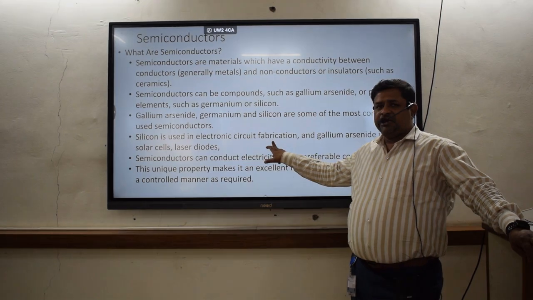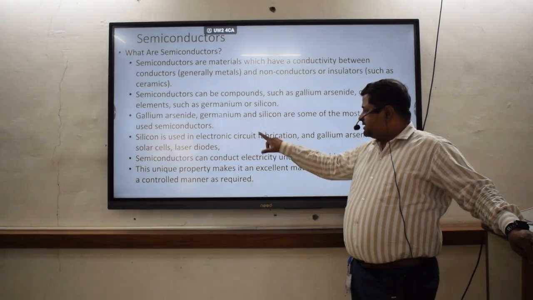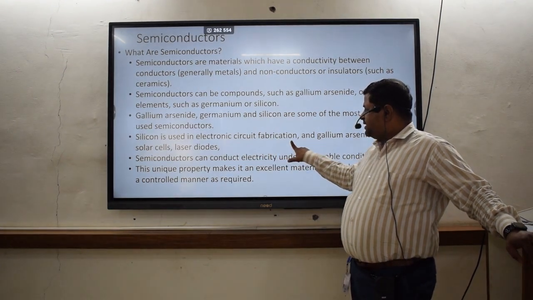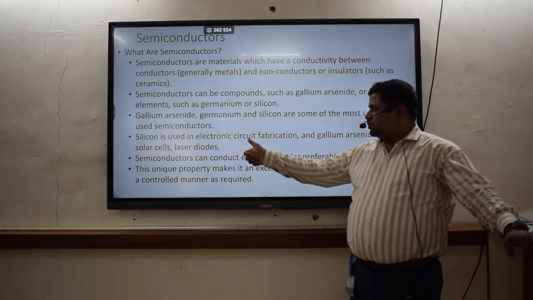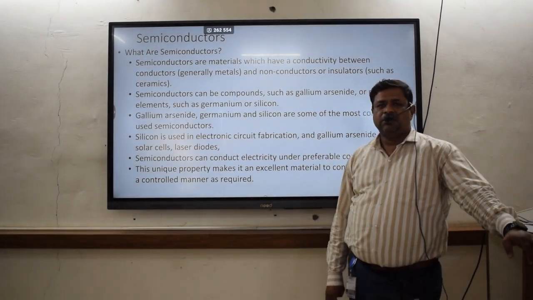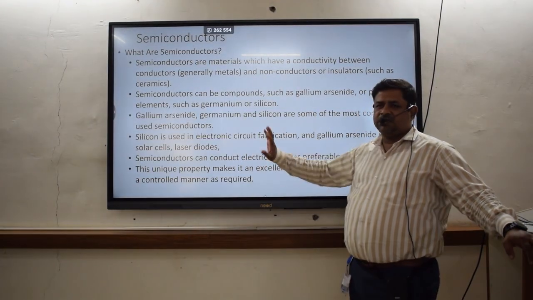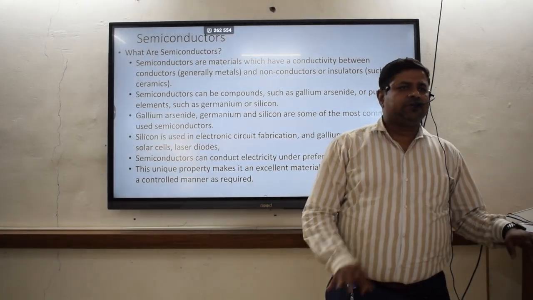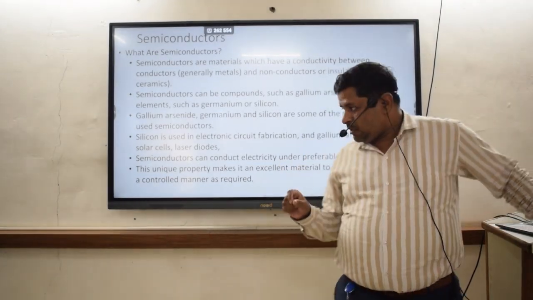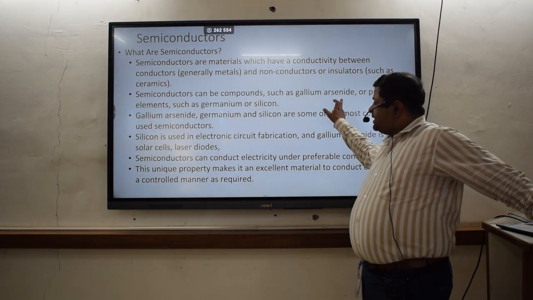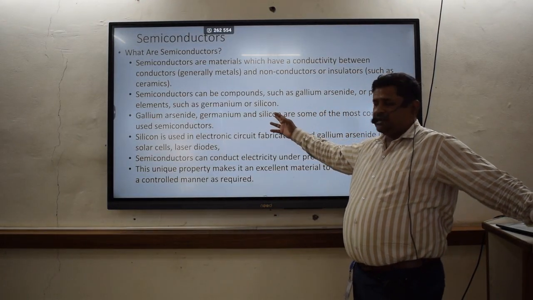Silicon is used in electronic circuits. Basically, silicon semiconductors are used in electronic circuit fabrication, and gallium arsenide is used in solar cells and laser diodes. So these are the general applications of the main types of semiconductors, like gallium arsenide, germanium and silicon.